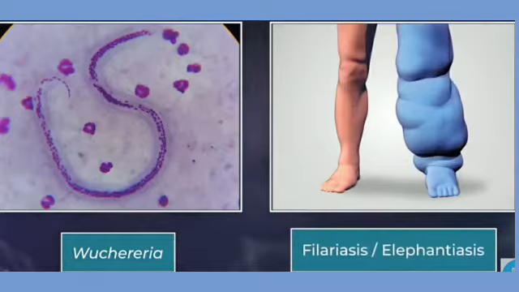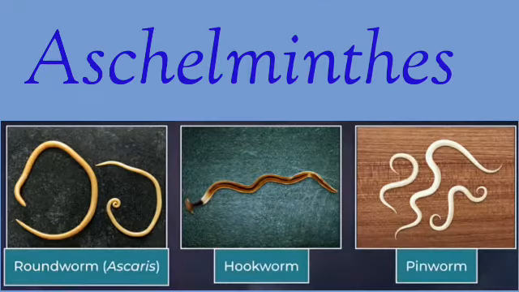Because of these worms, the body part gets swollen to the size of an elephant. So the disease name is elephantiasis. Worms of Aschelminth phylum are either free living or endoparasite. Free living animals are either aquatic or terrestrial.